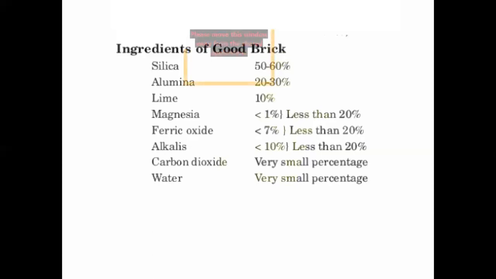Here also, iron oxide is responsible for color in the bricks, and it should be around 5 to 6 percentage. One more thing to note: if you take too much iron oxide, more than 6 percentage, you'll get a dark blue color. You won't get that reddish orange color. If it is less than 5%, it would be yellow in color, so this won't produce good quality bricks. These are the important chemical compositions of bricks.